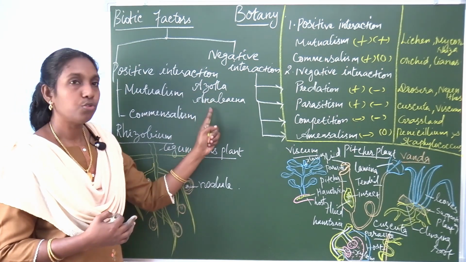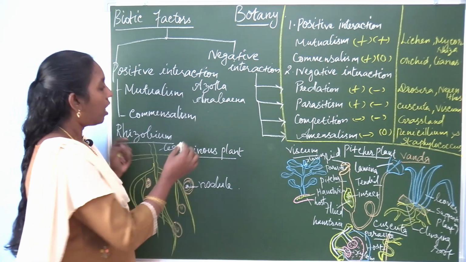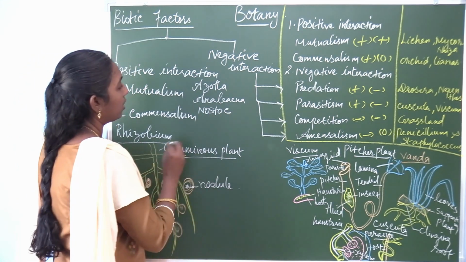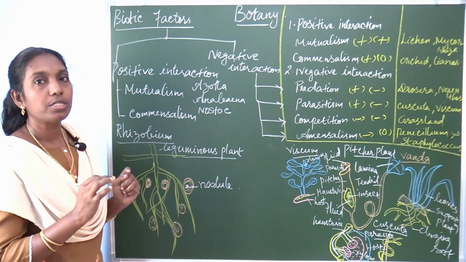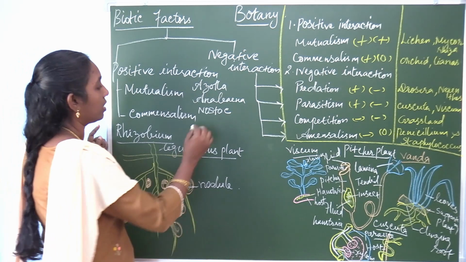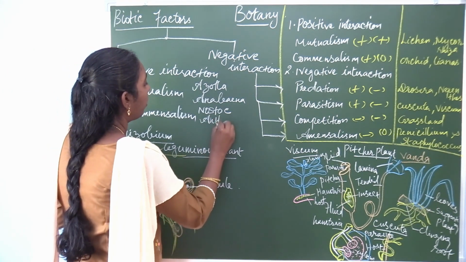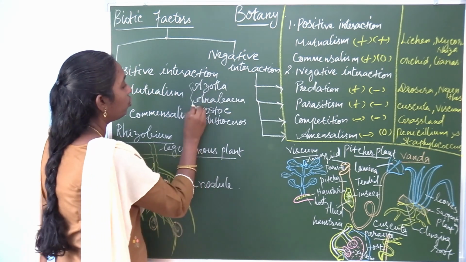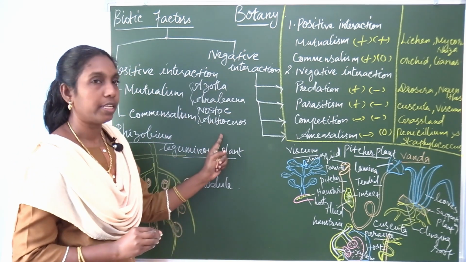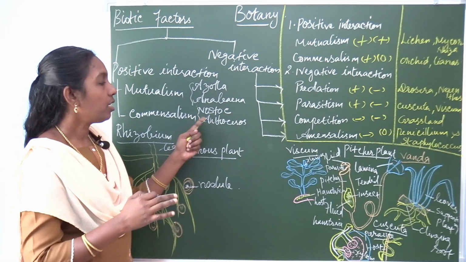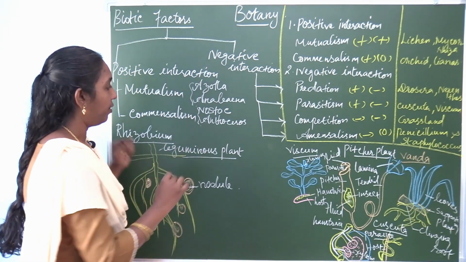So they have a mutual relationship. Nostoc is one of the cyanobacteria, which lives with Anthoceras. Anthoceras is a bryophyte. So Nostoc and Anthoceras have a mutual relationship, which fixes nitrogen, and both are mutually benefited.